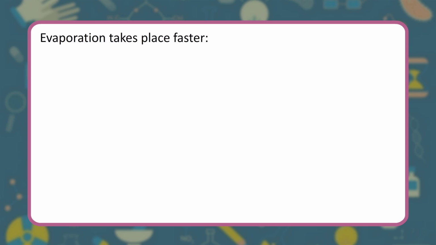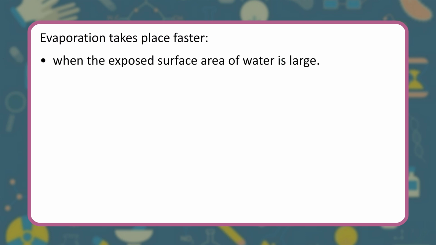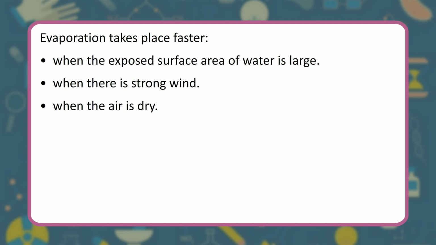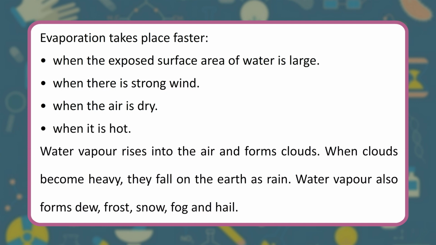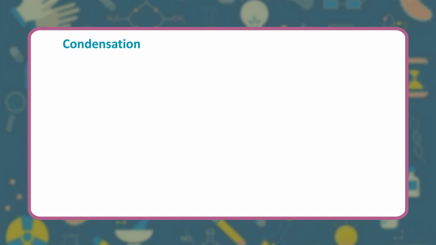Evaporation takes place faster when the exposed surface area of water is large, when there is strong wind, when the air is dry, when it is hot. Water vapor rises into the air and forms clouds. When clouds become heavy, they fall on the earth as rain. Water vapor also forms dew, frost, snow, fog and hail.